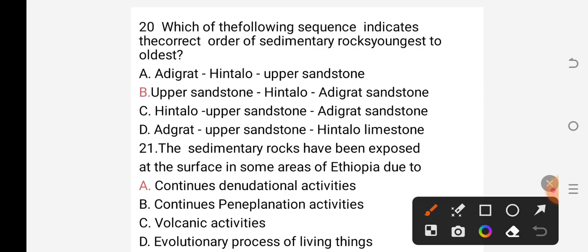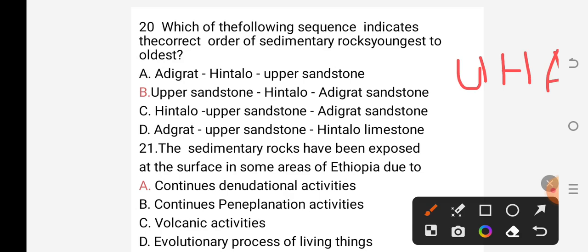Do you remember, students? While you were learning this portion, what I have said is that in order to understand this sequence, you have to know three alphabets. For example, youngest to oldest: upper sandstone, Hintalo limestone, Adigrat sandstone.